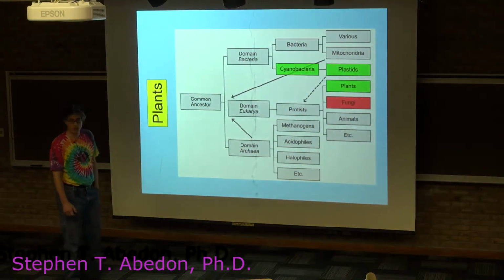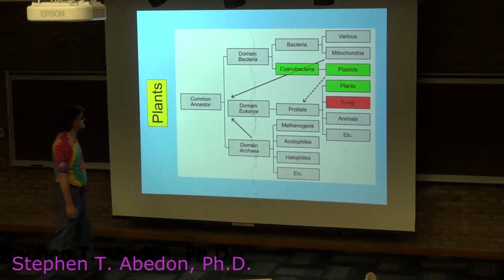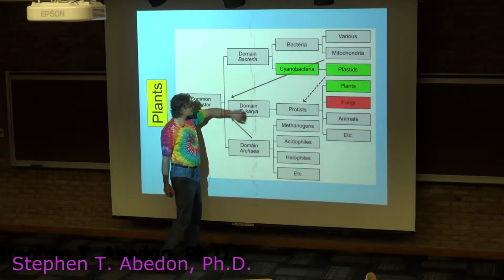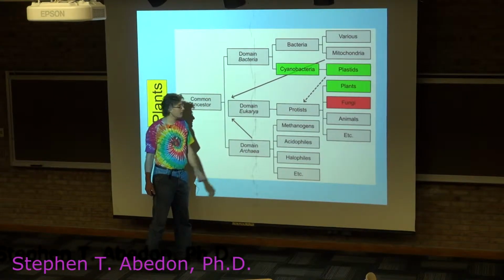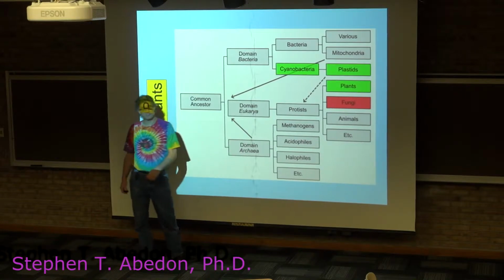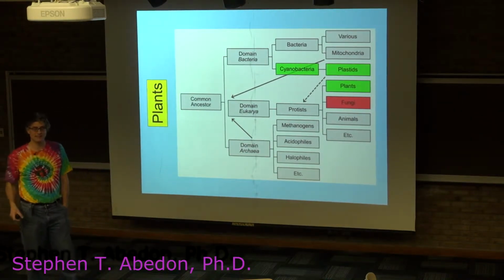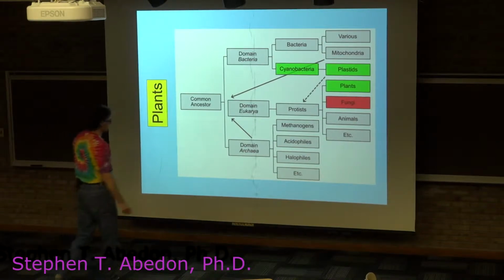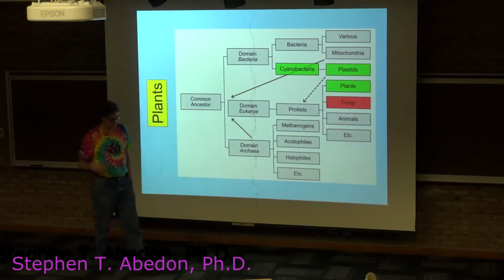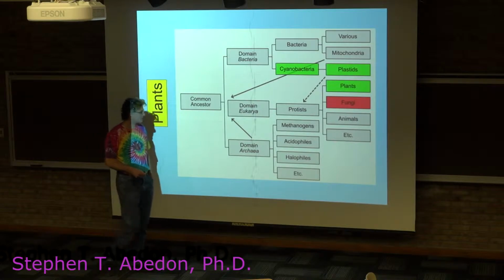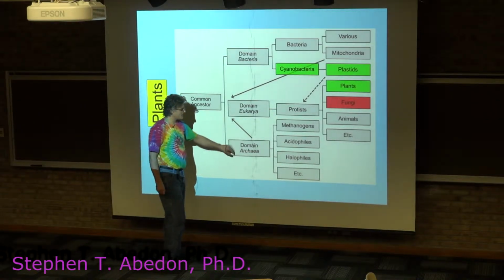So this is another representation of the three-domain system. Again, we have domain Bacteria, domain Eukarya, domain Archaea. We're really not going to pay that much attention to the archaeans. We did a little bit when we were talking about the hot springs in Yellowstone, when we were doing the microbiology chapter. But we really didn't talk about them to any great extent.